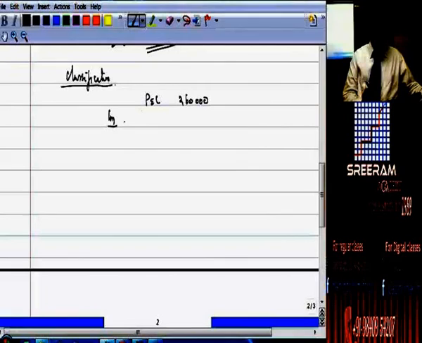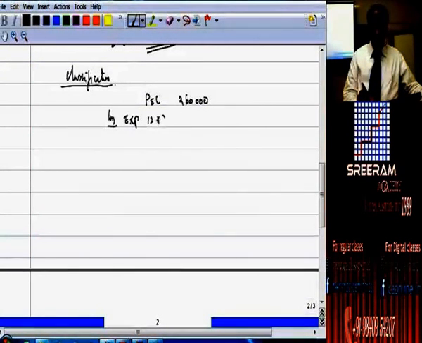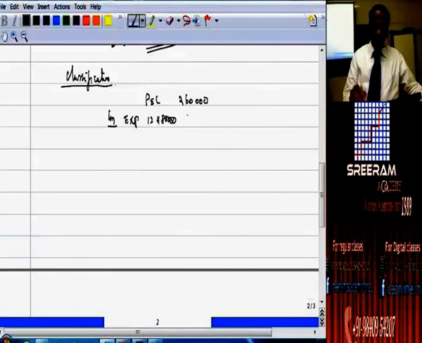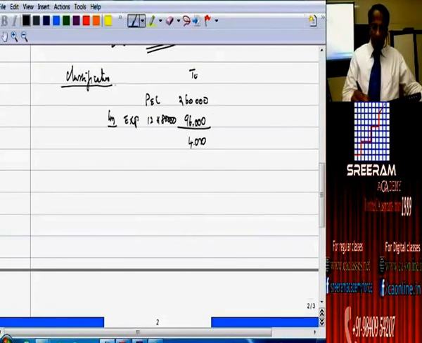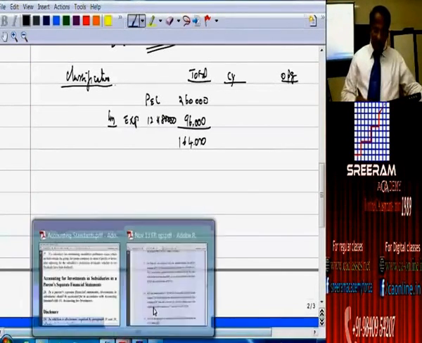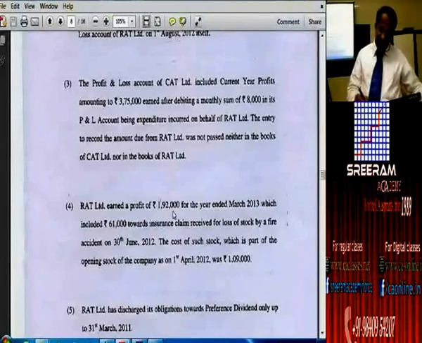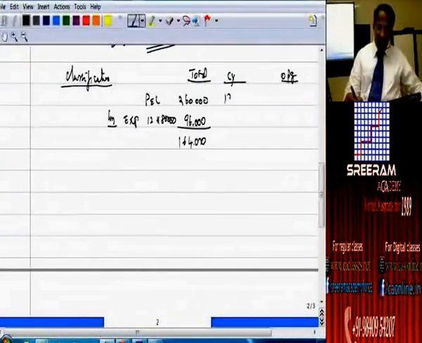Less expenses, 12 into 8,000. How much? 96,000. I will bring out a total like that. Okay. 1,64,000. Current year figure and opening balance. What is the current year figure that they have reported? 1,92,000.